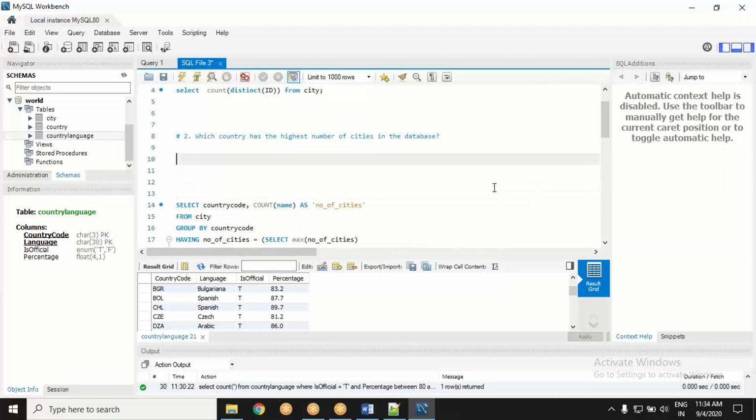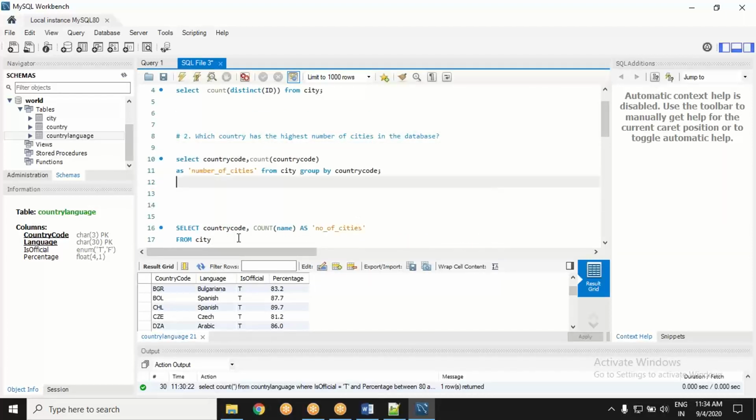Your intention is to print the country code and maybe the highest number of cities. What is your nested query doing? You want to select country code, count country codes as number of cities, from city, group by country code. So far so good.